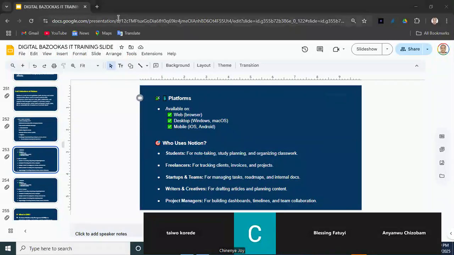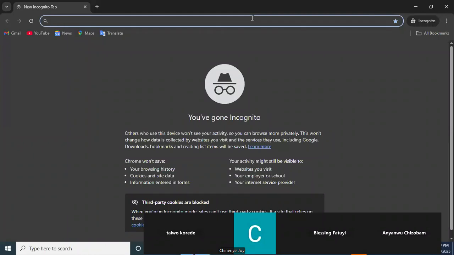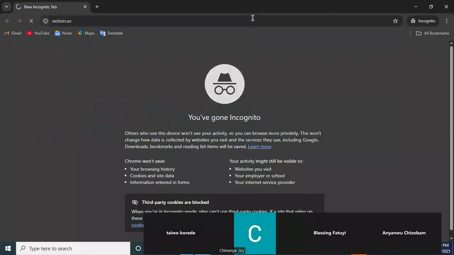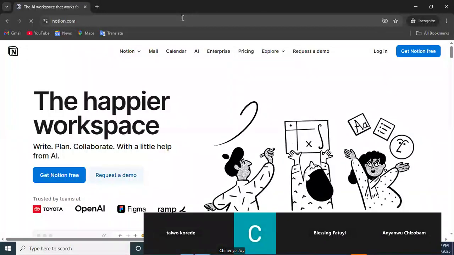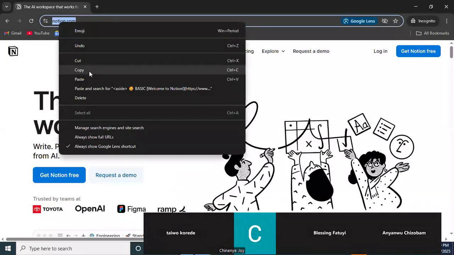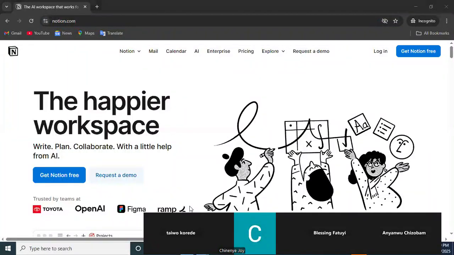So for people that don't have Notion, I'll be using a private browser because I already have a Notion account. I want you to understand the step-by-step of signing in. So let's see what Notion looks like. I'm going to copy the link and drop it in the chat room. So kindly click on it and follow along. Do you guys see that in the chat room?